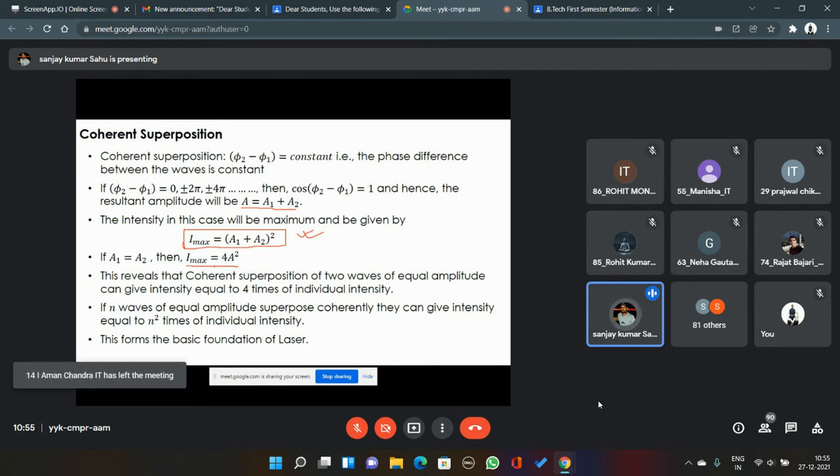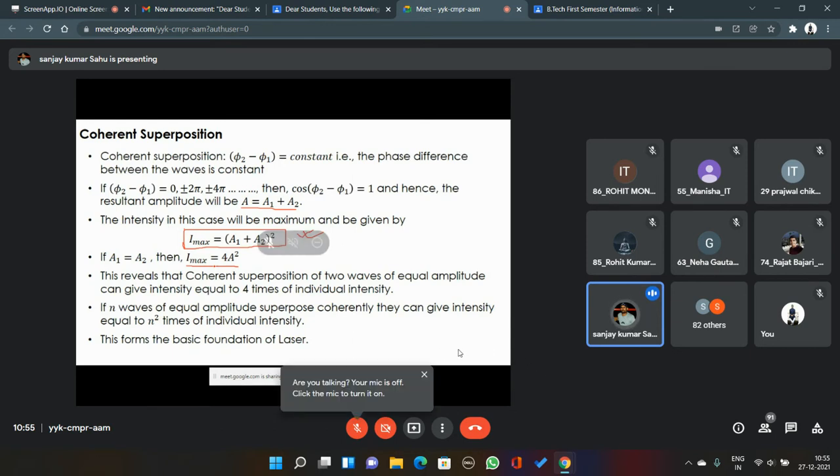So for laser action to happen, coherency is the most mandatory condition. The waves which are getting emitted, it's actually electrons getting radiated from a higher energy level to a lower energy level.